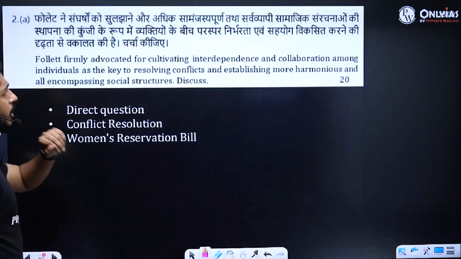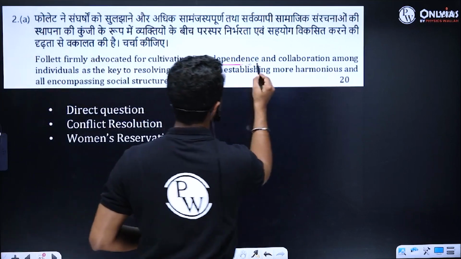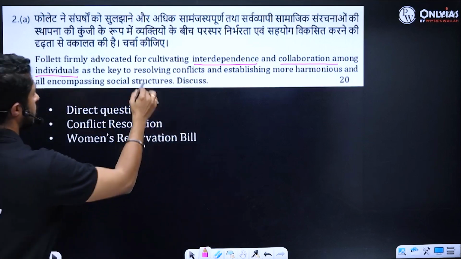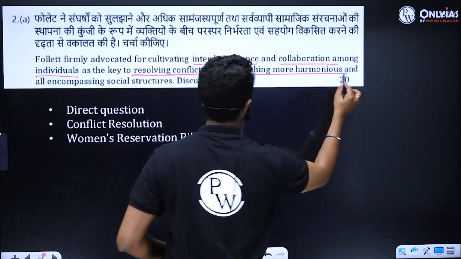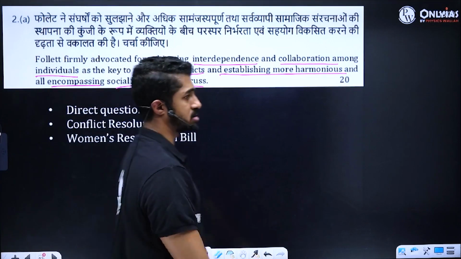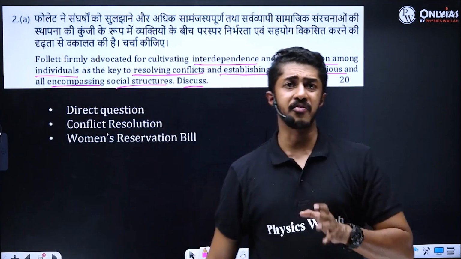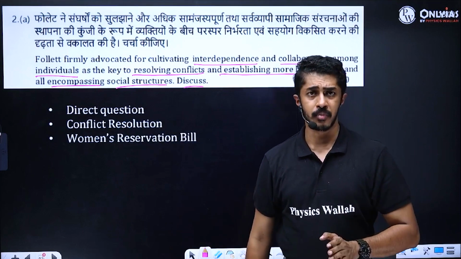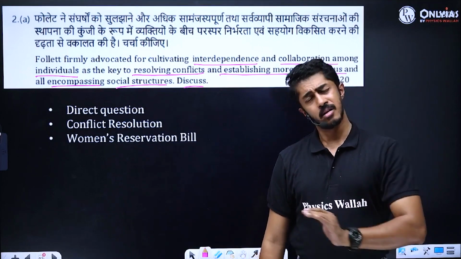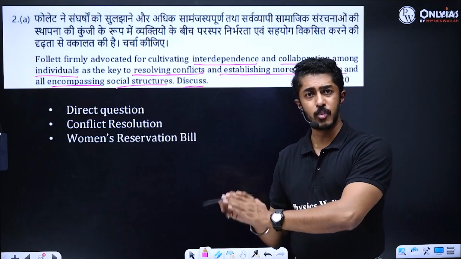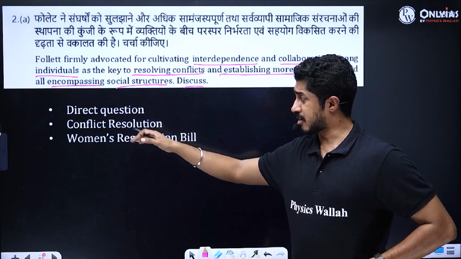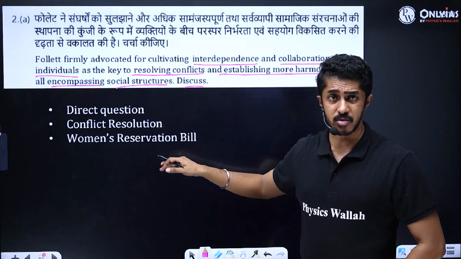Paul firmly advocated for cultivating interdependence and collaboration among individuals as the key to resolving conflicts and establishing more harmonious and all-encompassing social structures. Discuss. This is one of the direct questions that have come. And this is what I would call a sitter. Sitter means this is like a full toss ball coming in and you're hitting the ball outside the park, which I believe you should have done. It's a direct question. How important is conflict resolution?